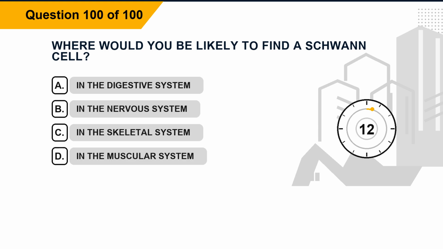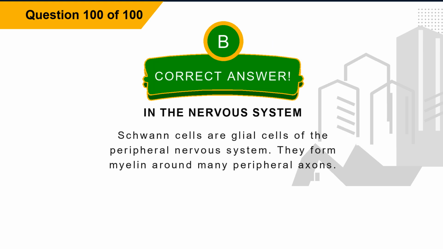Question 100. Where would you be likely to find a Schwann cell? Option A, in the digestive system. Option B, in the nervous system. Option C, in the skeletal system. Option D, in the muscular system. The correct answer is option B, in the nervous system. Explanation. Schwann cells are glial cells of the peripheral nervous system. They form myelin around many peripheral axons.